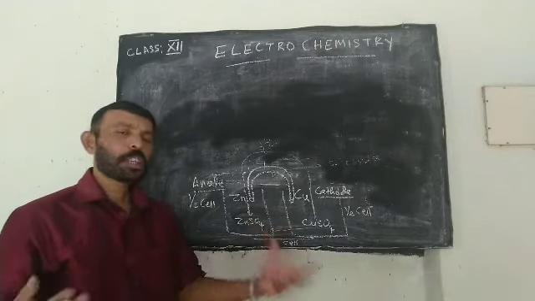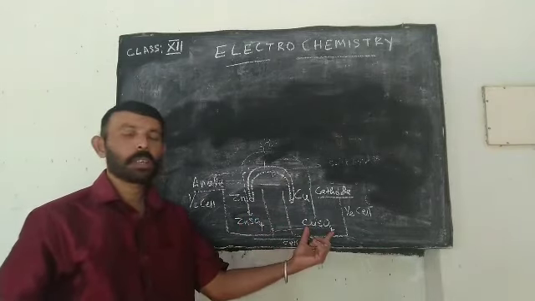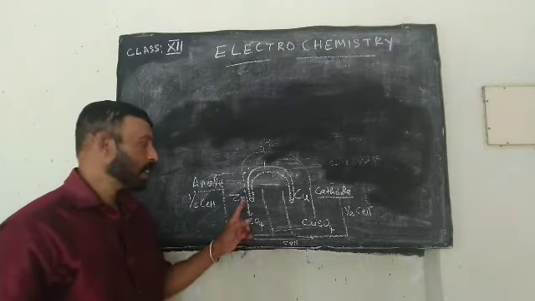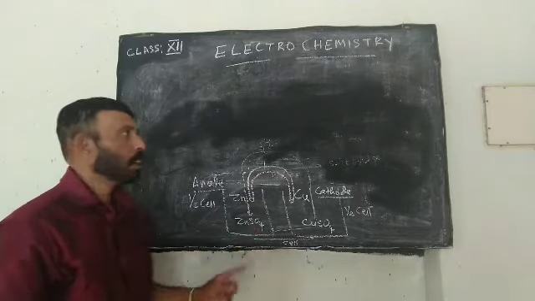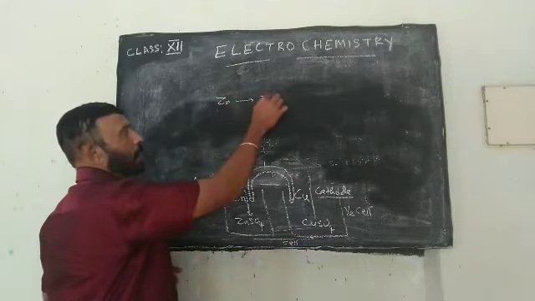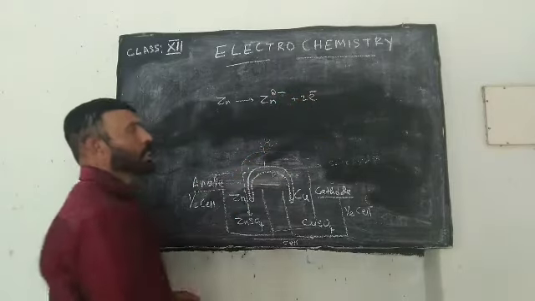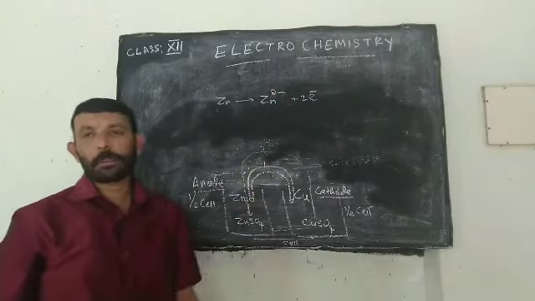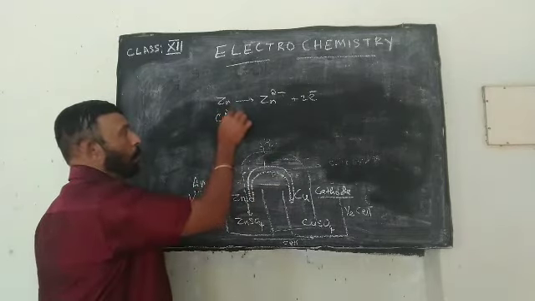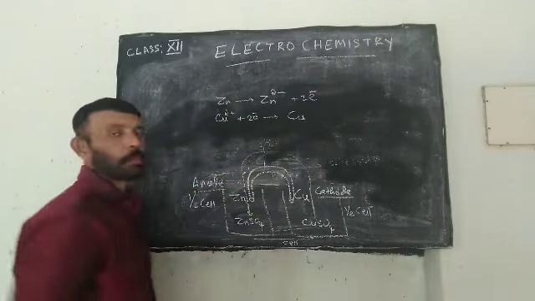Then a question may arise: what is happening to this half cell and what is happening to that half cell? We know a zinc rod is dipped in zinc sulfate, where zinc is the electrode and zinc sulfate is the electrolyte. So what is happening? Zinc is undergoing a change. Zinc is losing 2 electrons and becoming zinc ion. Similarly, copper ion accepts the 2 electrons and changes to copper.